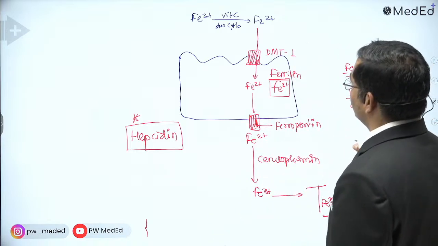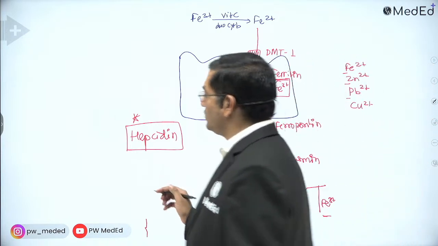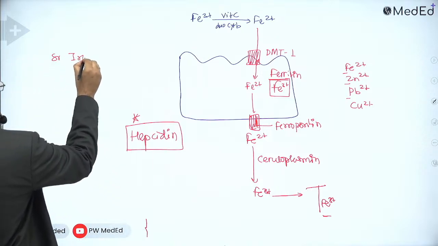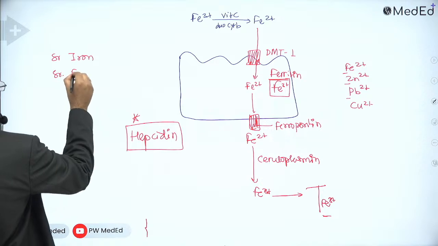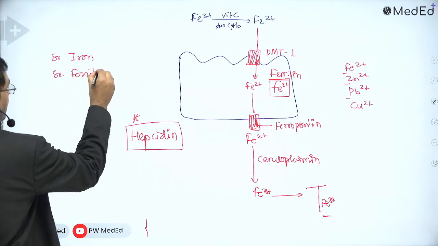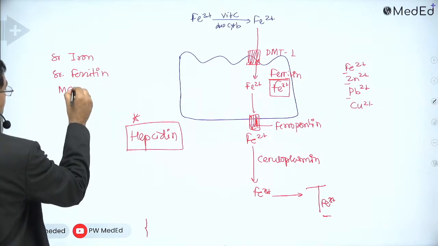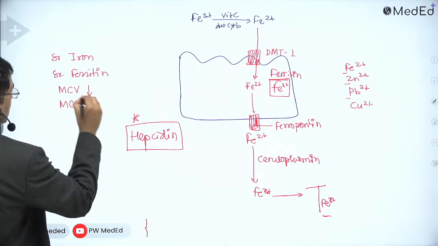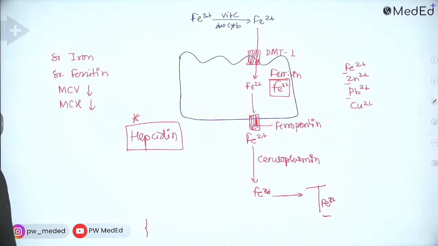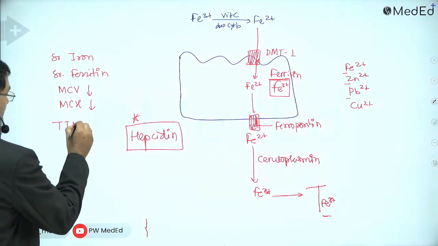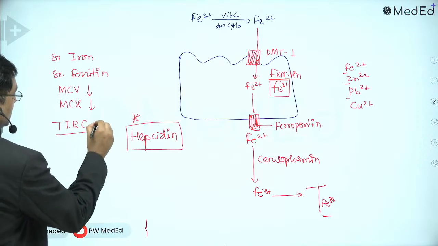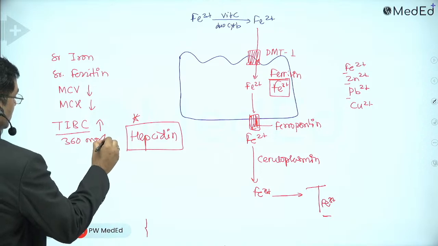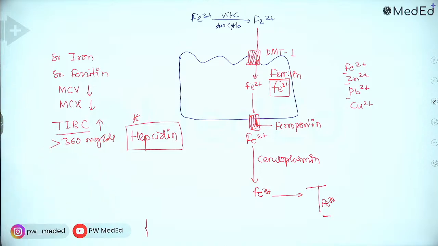Iron deficiency is indicated by decreased serum iron and serum ferritin, decreased MCV and mean corpuscular hemoglobin concentration, and TIBC more than 360 milligram per deciliter.